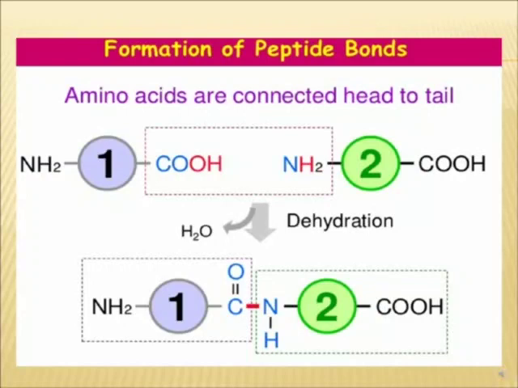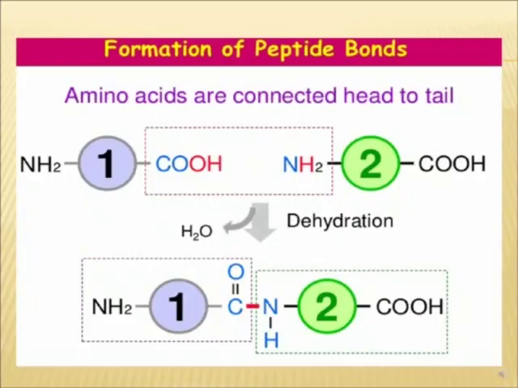Peptide can be dipeptide, tripeptide, tetrapeptide. I will be talking about peptides in detail in further slides. In this figure, I have not shown the R and H because they are common. We are only involved with the NH2 and COOH of the amino acids for the formation of the peptide bond, which I have shown in this figure. The COOH of the first amino acid and the NH2 of the next amino acid combine, water is released, dehydration occurs, and CO and NH combine to form the peptide bond, shown in red.